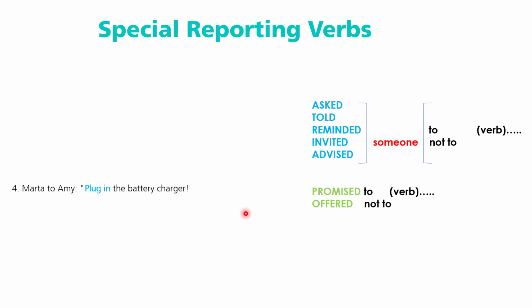And another example, it says Marta to Amy. It says plug in the battery charger. So in this case, if you look, it's like an order. This is like an order. So we can use like asked and told. And you can say, for example, Marta asked Amy to plug in the battery charger. Also, you can use told. So these are very similar ideas. Okay, now let's see the next one.